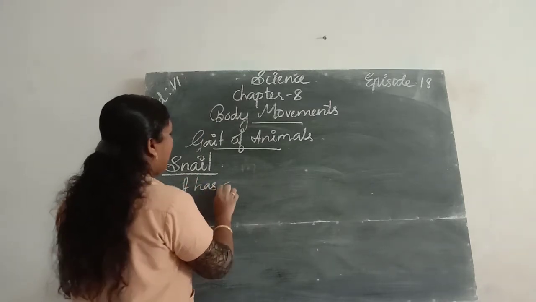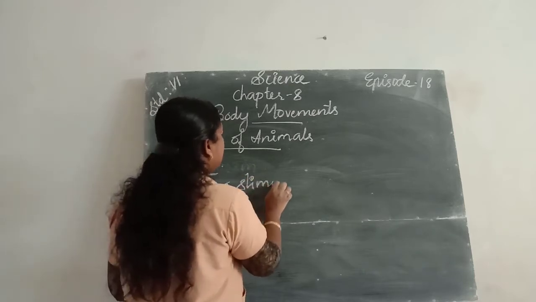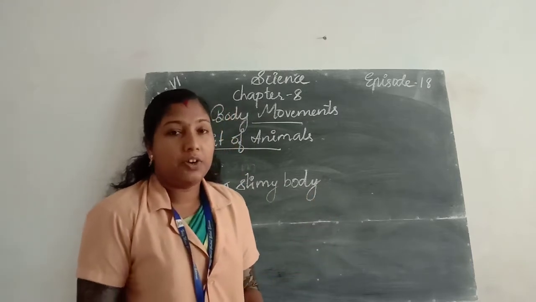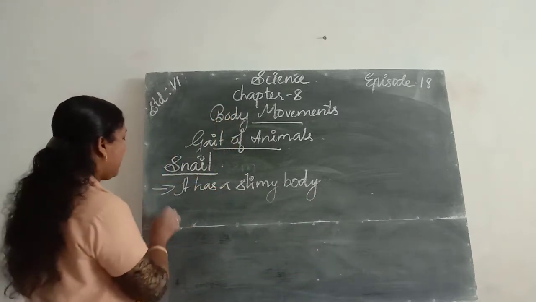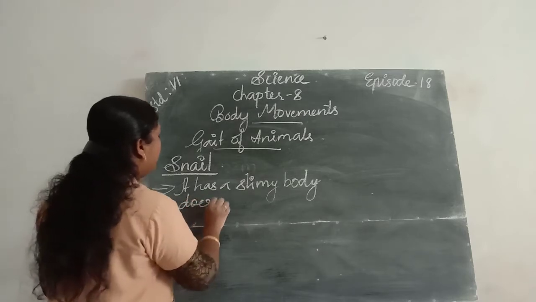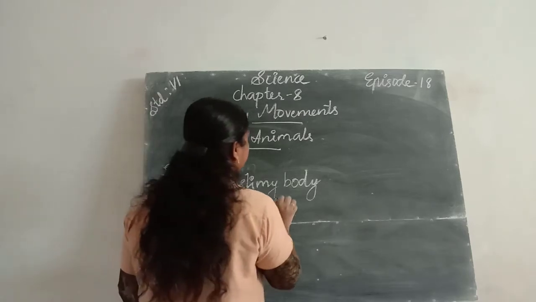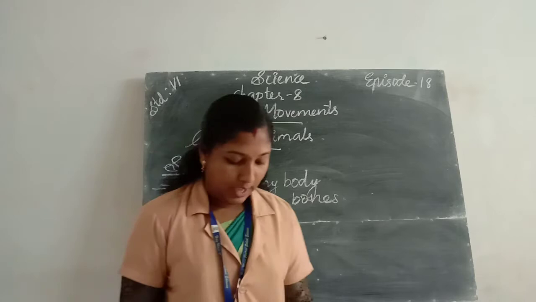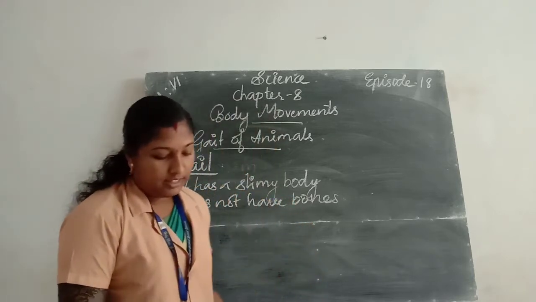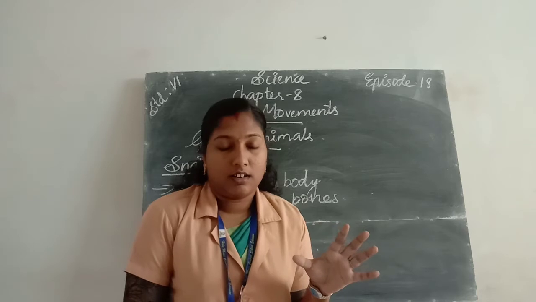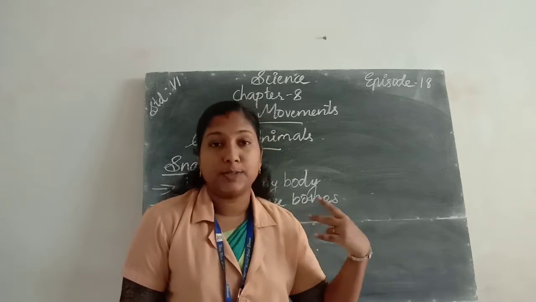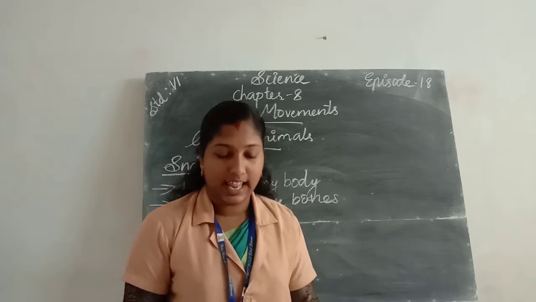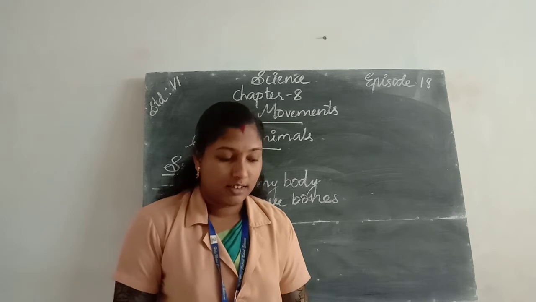It has a slimy body and it does not have bones. The snail does not have bones. Okay. Next, if we look at the snail, we can see that a shell is present on the back of the snail, and it is the outer skeleton of the snail.